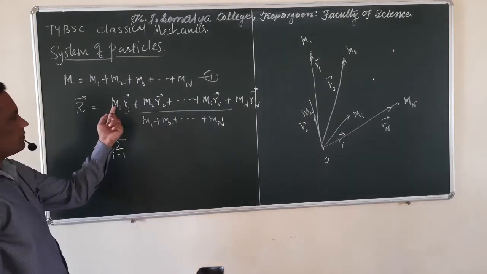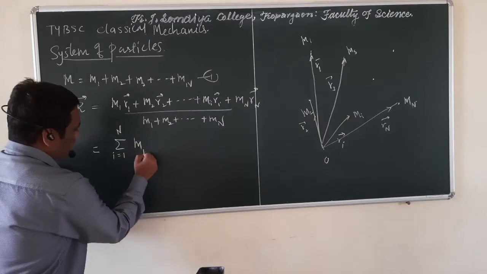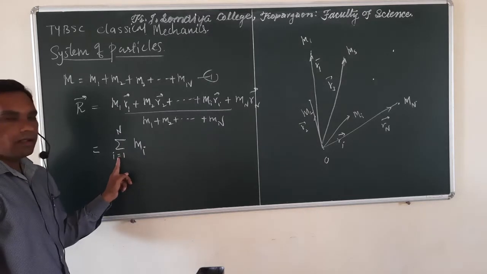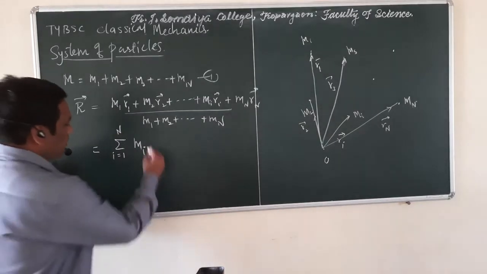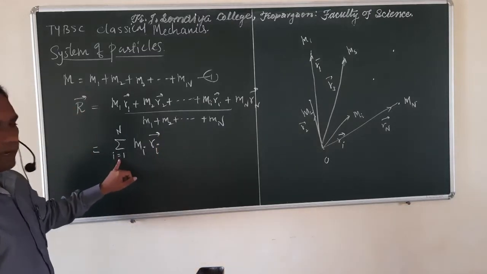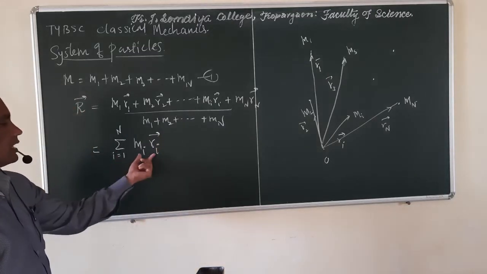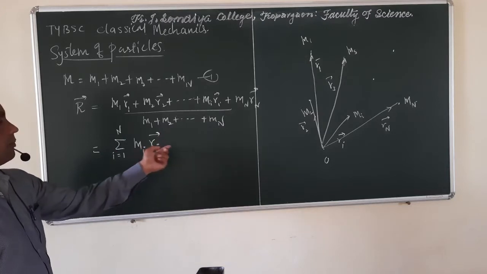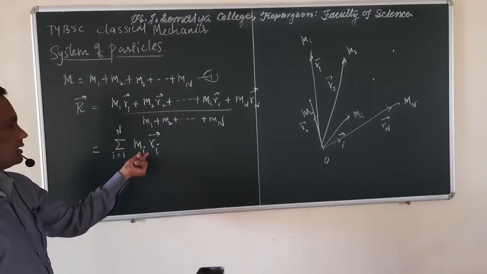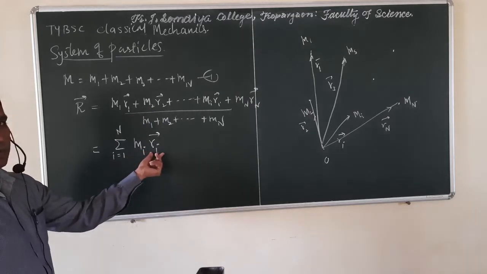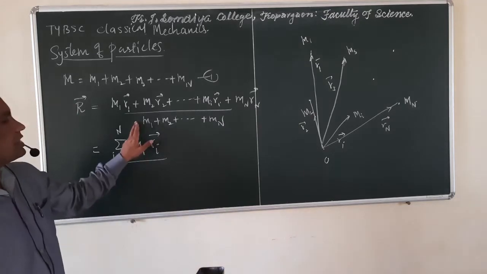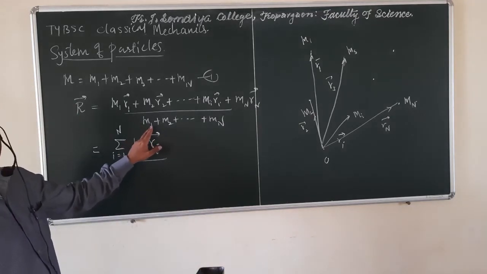I can write this as mi, where we vary the index i from 1 to n, multiplied by vector ri. If we take i equal to 1, this becomes m1 r1 plus, for the second term, you take i equal to 2, so this becomes m2 r2, and in this way, divided by the summation over mi.